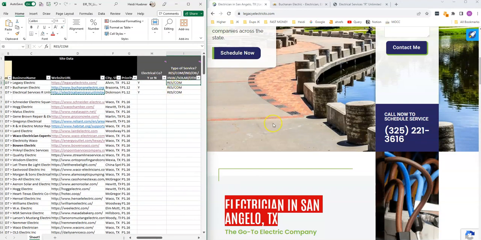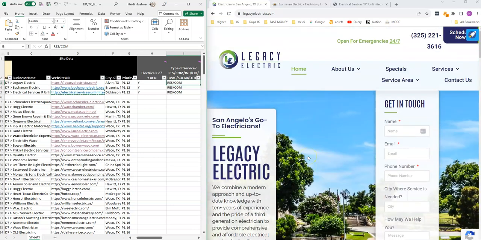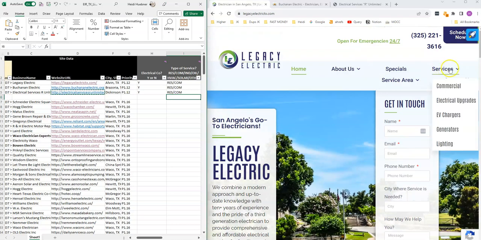Next up is the type of service that they offer. This is where we have that big old list of all the different options, but hopefully this should be fairly straightforward on their site. If you really are looking and you're really not sure, then just leave it as a question mark, and then I can do further digging on it. Usually you can see on their homepage, or a little trick that I like to do is if they have a services drop down, here is a summary of the services that they offer.